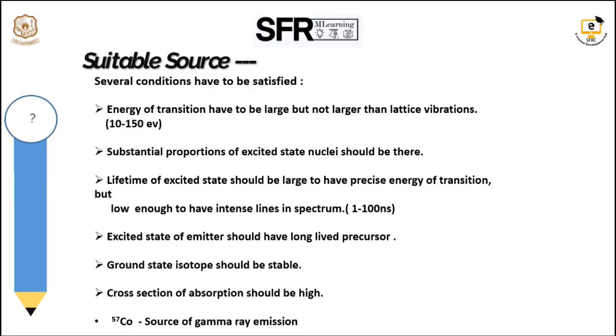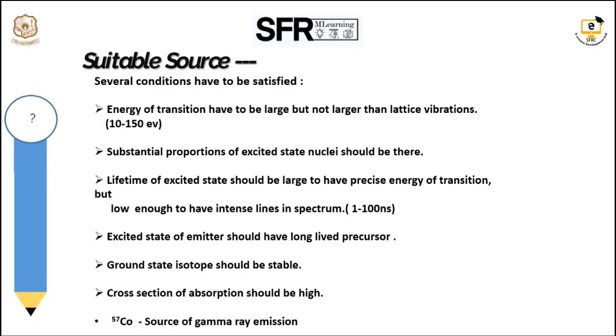The following conditions have to be satisfied. First, the energy of transition has to be large but not larger than the lattice vibration, that is, nearly 10 to 150 electron volt. For example, the excited iron-57 releases 14.4 electron volt of energy. That gamma ray emission is enough to be absorbed by the sample. Next, a substantial proportion of excited state nuclei should be there.